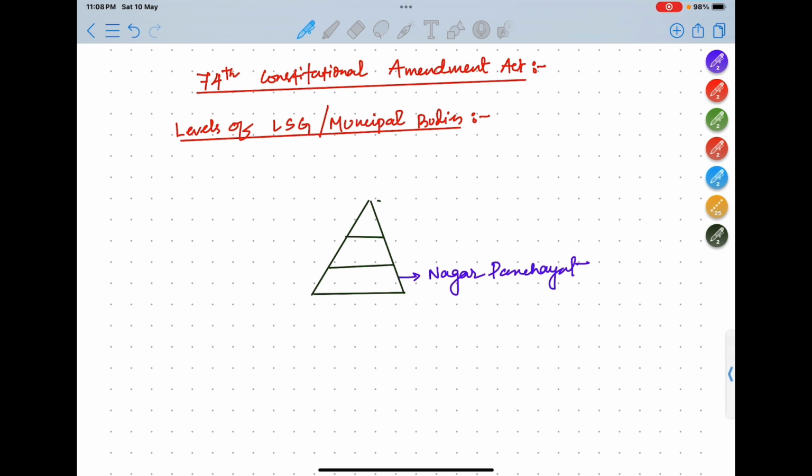Okay, now what is nagar panchayat? It is basically a town council for transitional areas. Transitional areas means, among all the urban areas of that district, the areas which are yet to be developed. Okay, so that transitional area will be called a nagar panchayat. Okay, next is municipal council.